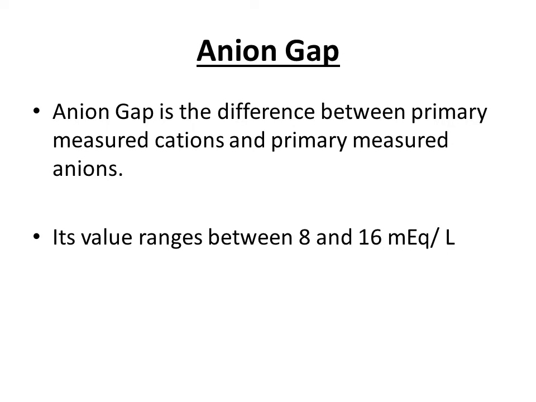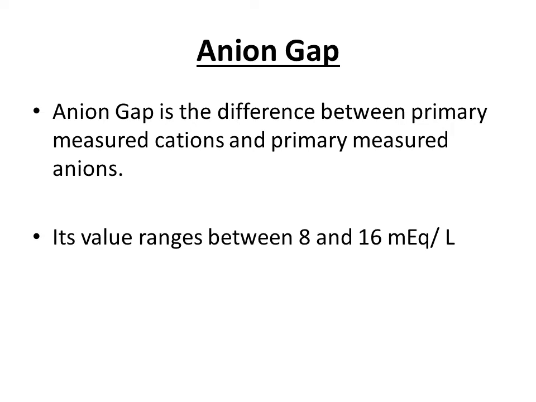We only measure, for example, sodium ions in case of cations, and we only measure bicarbonate ions and chloride ions in case of anions. And when we measure these cations and anions, the measured cation concentration is greater than the measured anion concentration, so that difference is termed as anion gap. But this is not a real difference, because in reality the number of cations equals the number of anions in our blood, but all these charged ions cannot be measured.